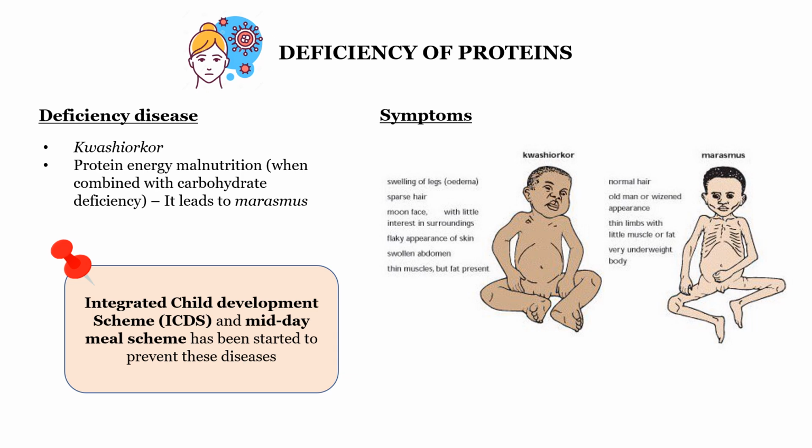Marasmus is more common among infants and children under 5 years of age. Marasmus is a condition of small children below 5 years of age. So what will be their symptoms? They are thin and show slow body growth. Their body growth will be slow. Lack of energy, loss of appetite.